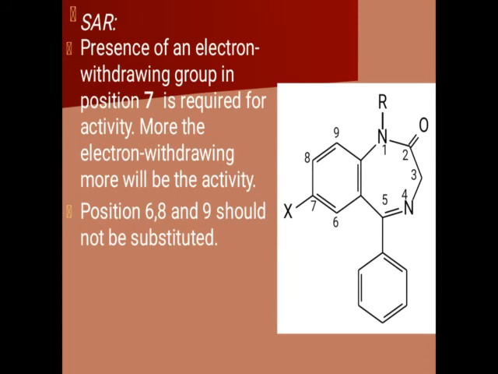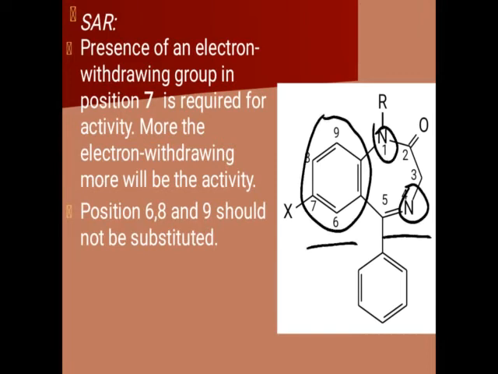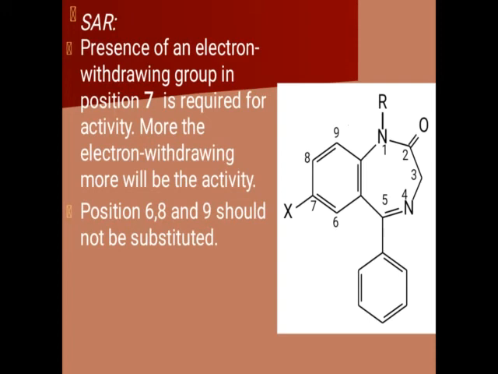Now we will move to the next important part, that is the structure activity relationship of benzodiazepines. Okay, so as the name indicates, benzodiazepine. Benzo means benzene ring, here it is present. Diaza means 2 nitrogen, pine means 7 member ring. So this ring is called the benzodiazepine ring, that is the benzene ring attached to the diazepine ring.